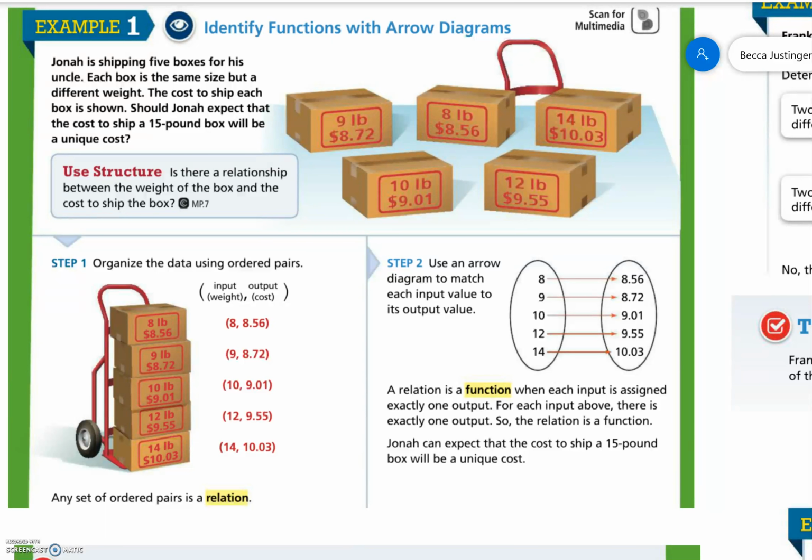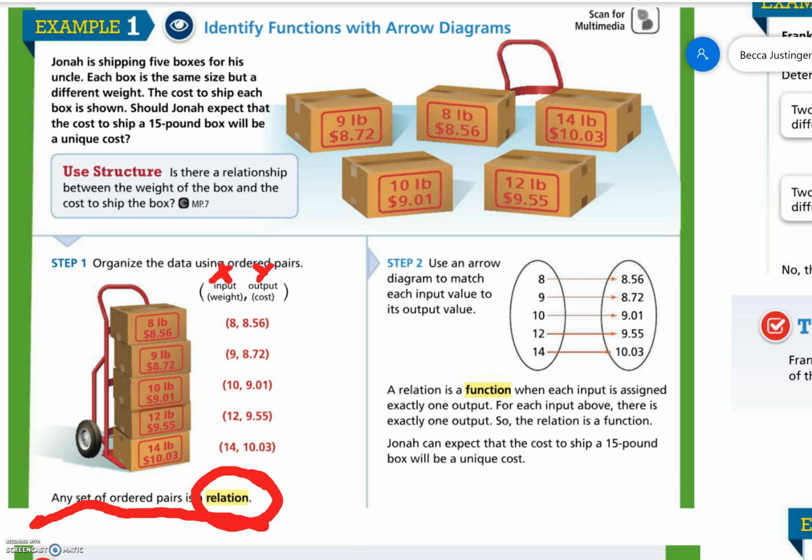So here, the input or the X value is the weight, and the output is the Y value. If you've ever taken anything to UPS, they weigh it first, and depending on how much it weighs, they tell you how much money it is. So usually something that is heavier costs more because it's harder to ship. So an 8-pound box costs $8.56. A 9-pound box costs $8.72. Any sort of ordered pairs is a relation. That is one of your vocab words.